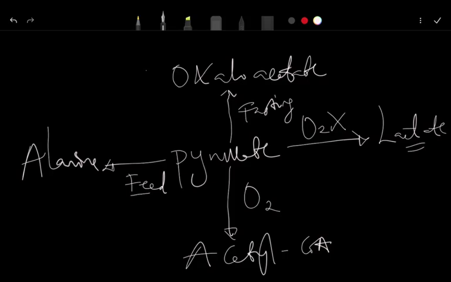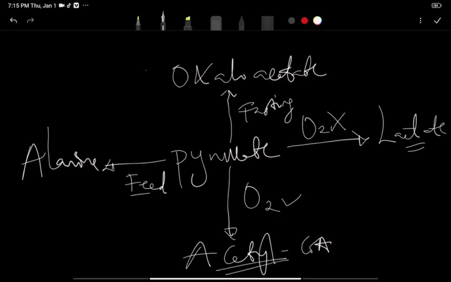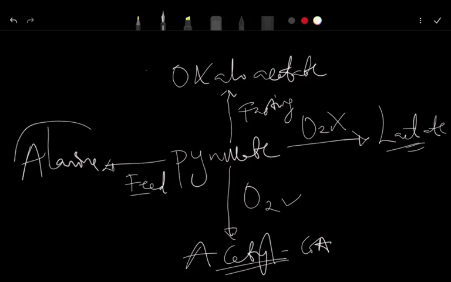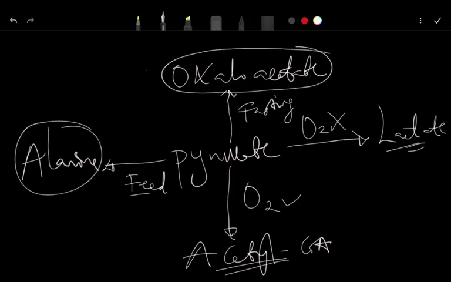So pyruvate has 4 fates. In the presence of oxygen, it forms acetyl-CoA. In the lack of oxygen, it forms lactate. In a fed state, it forms alanine, and in a fasting state, it forms what? Oxaloacetate. So in the next video, we'll focus more on the fate of pyruvate that forms acetyl-CoA.